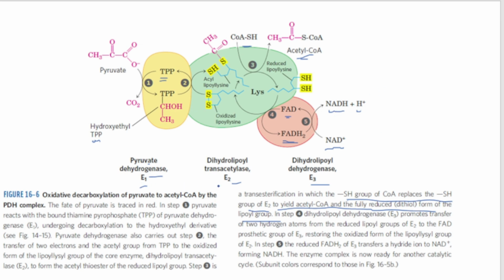This is how E1, E2 and E3 are working. So what is the name of E1? It is pyruvate dehydrogenase. E2 is dihydrolipoyl transacetylase. E3 is dihydrolipoyl dehydrogenase. Okay.